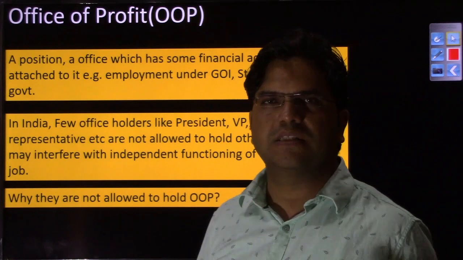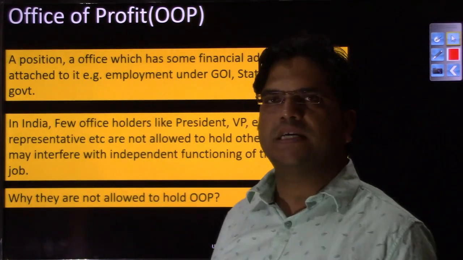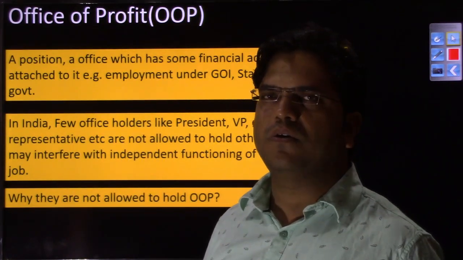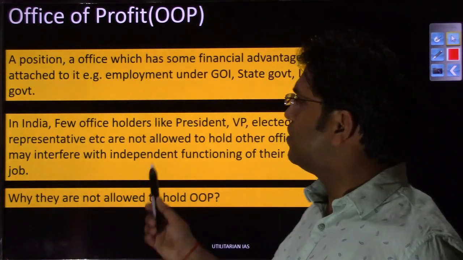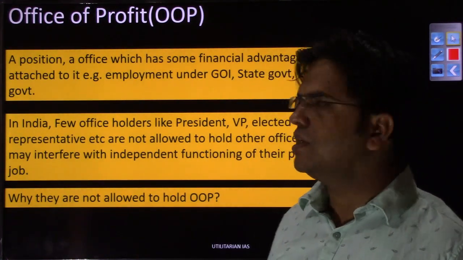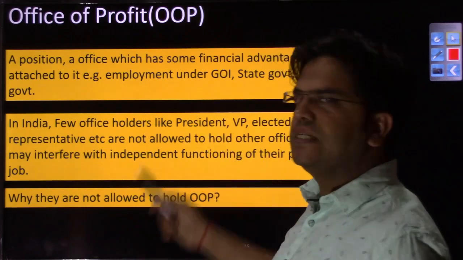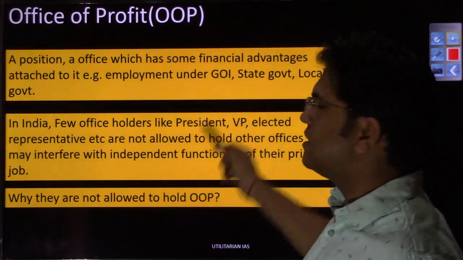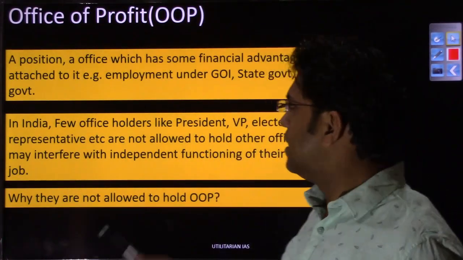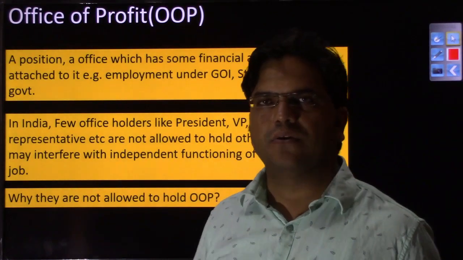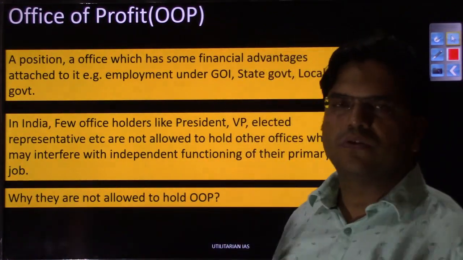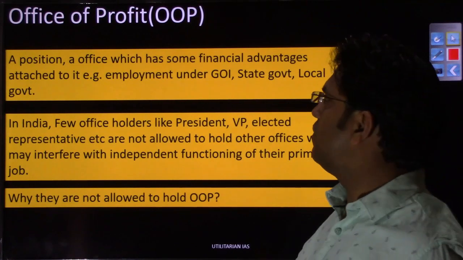So any office that has any kind of profit attached with it, that office will be called office of profit, right? And because we are talking in relation to the government, all those offices under Government of India, all the offices under state government, all the offices under local government will be called office of profit. So this is the basic, the crude meaning of office of profit.